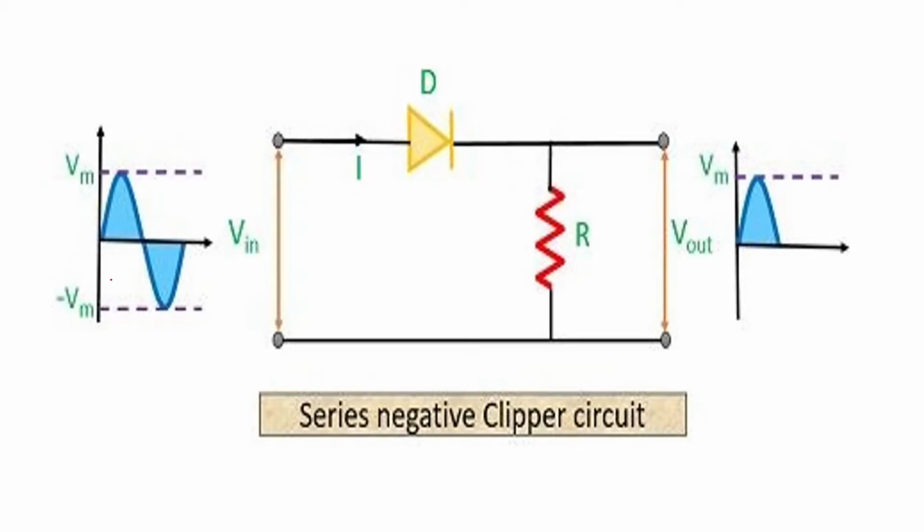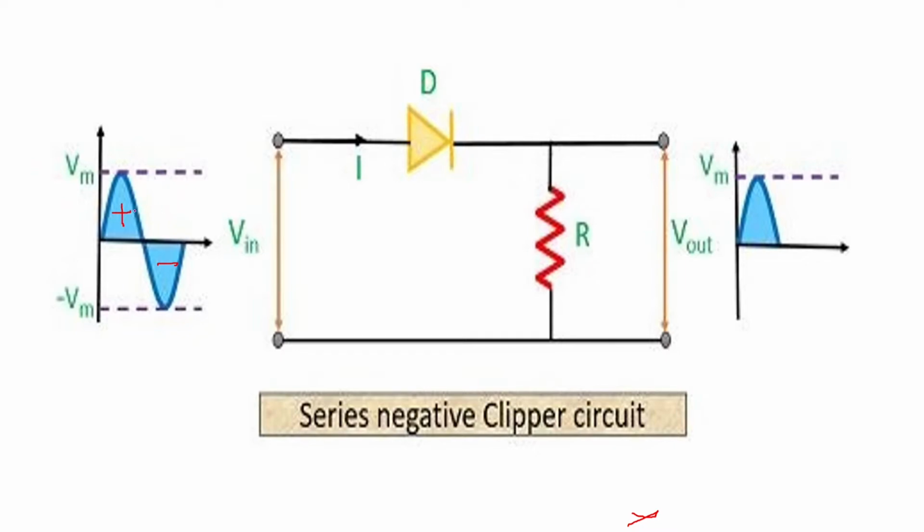What is a negative clipper in series? So if the input is again a positive and negative half cycle, the output you can see is that the positive half cycle is coming, but the negative half cycle is clipped off. So here you can see this is the positive half cycle at the input and the negative half cycle at the input.